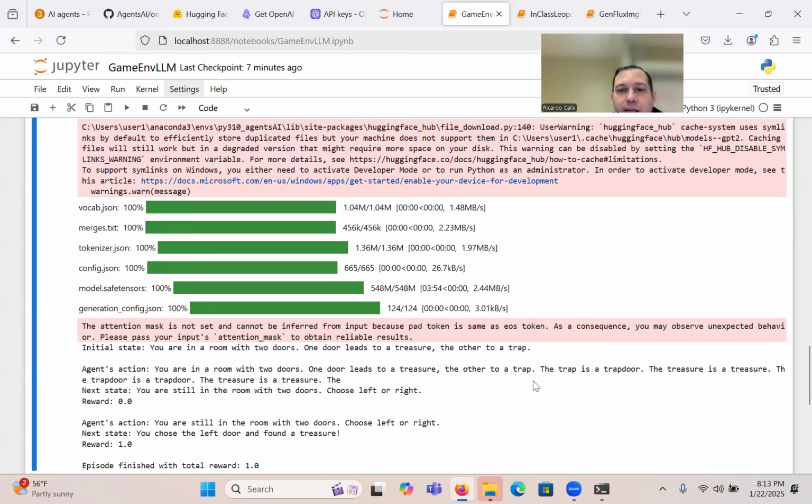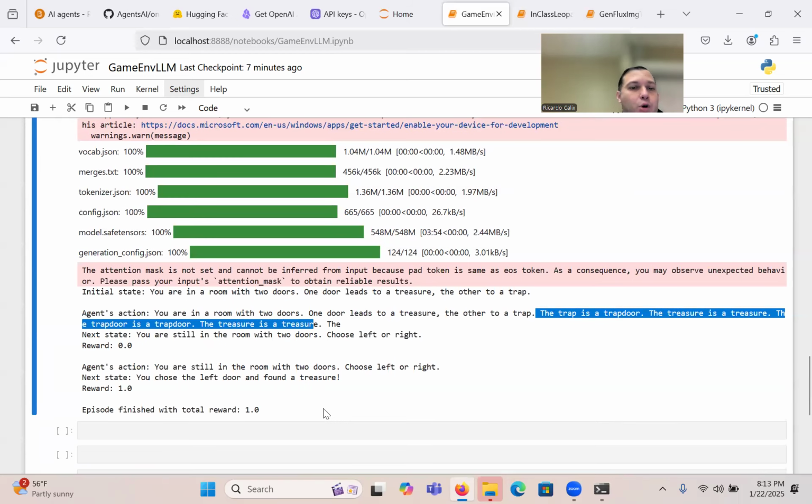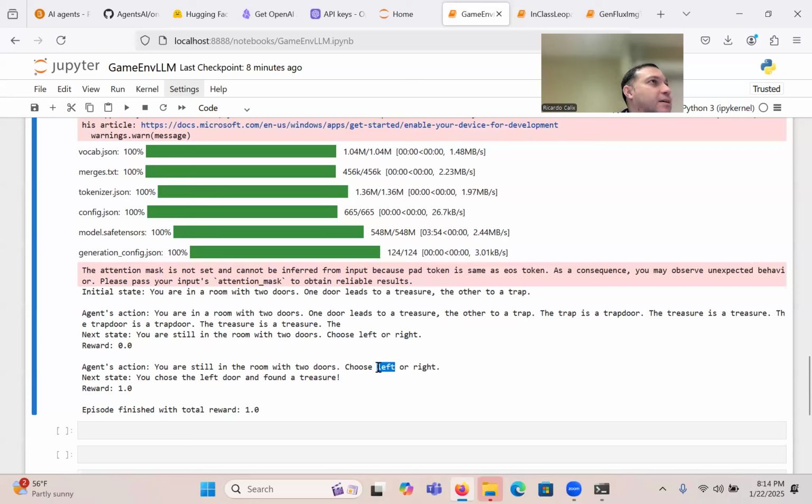Then what we need to do is look at what it produced after. The trap is a trap door. The treasure is a treasure. The trap door is a trap door. None of those include the word left or right. So yeah, you are still in the room with two doors, choose left or right. Eventually, it did. You are still in the room with two doors, choose left or right. But because the word left is there, and that's the first if statement, it just picked left. You see that?